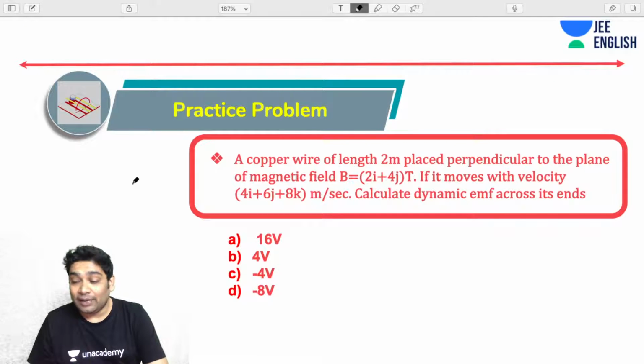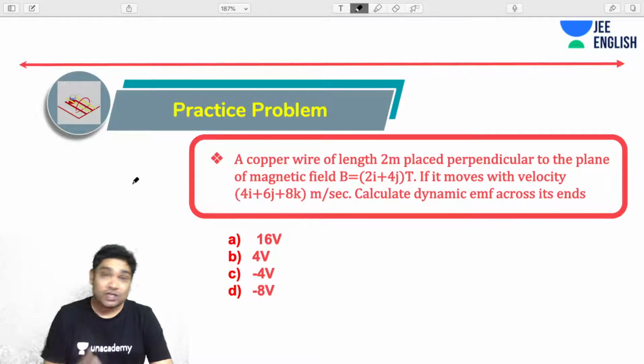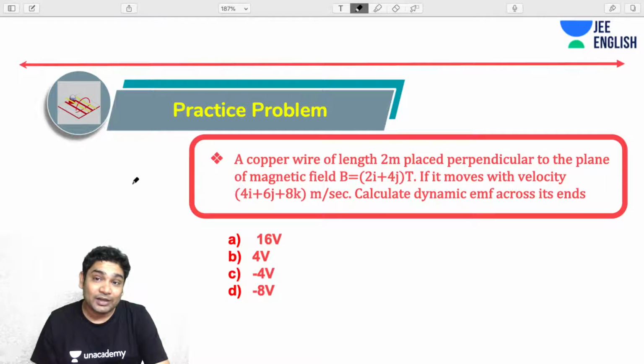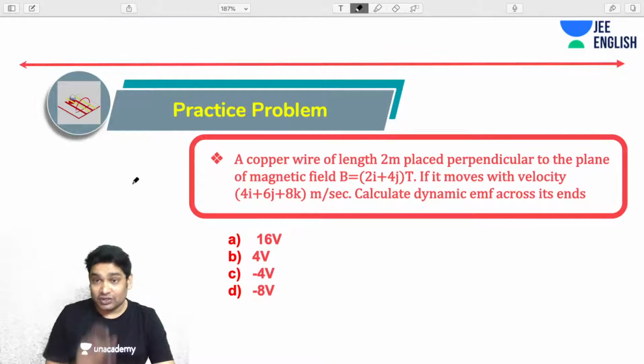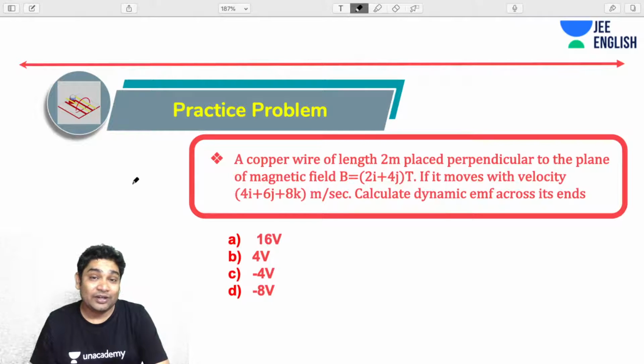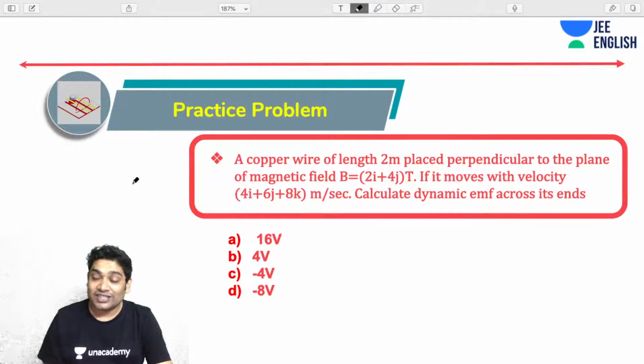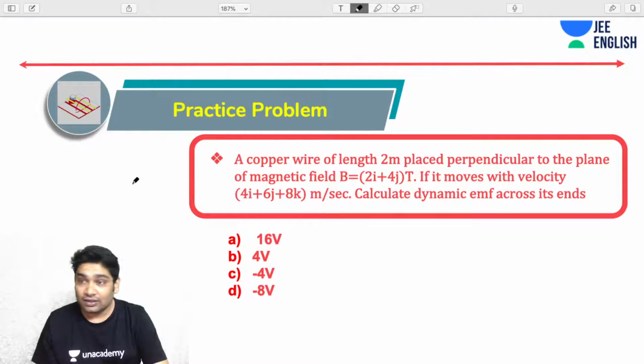This is also called dynamic EMF, by the way. The EMF that is caused by the motion of the conductor is called dynamically induced EMF, and when the conductor is stationary, the EMF induced is called the statically induced EMF. That one is the one which is induced by variable magnetic fields.